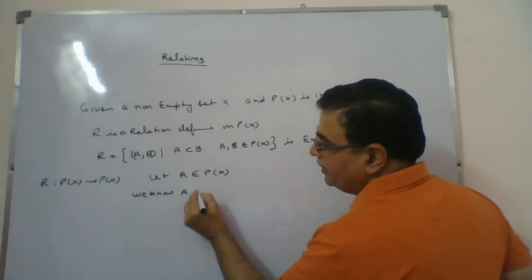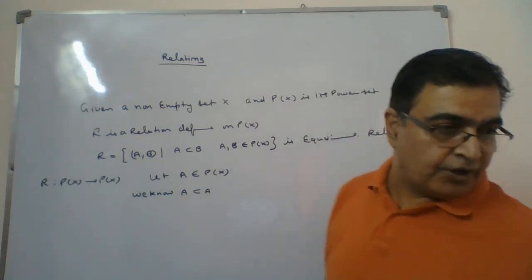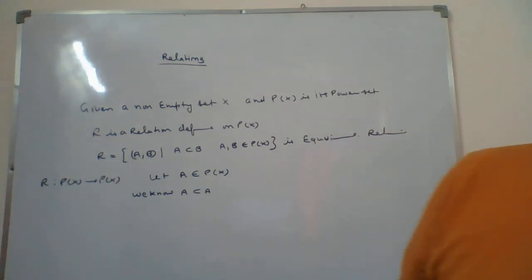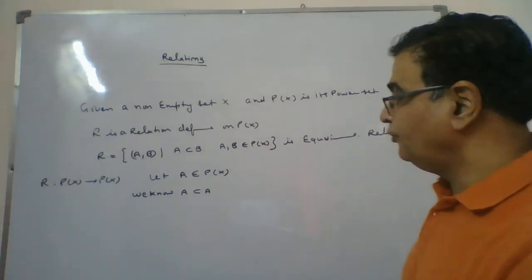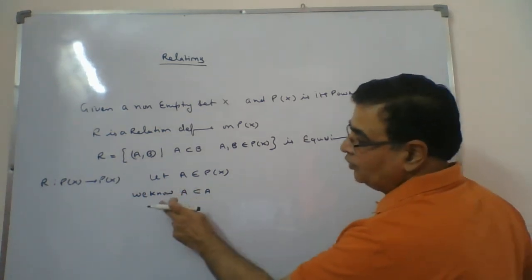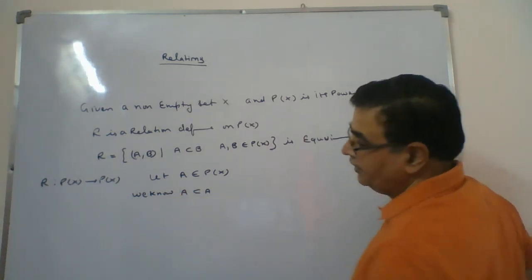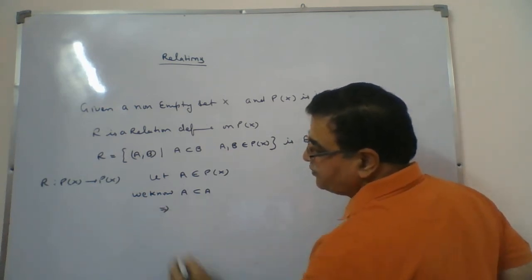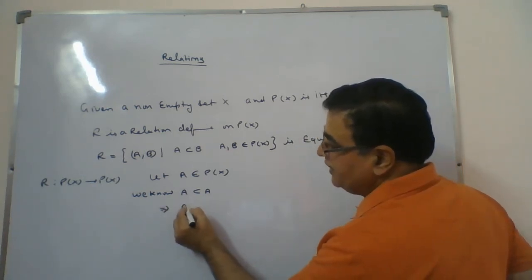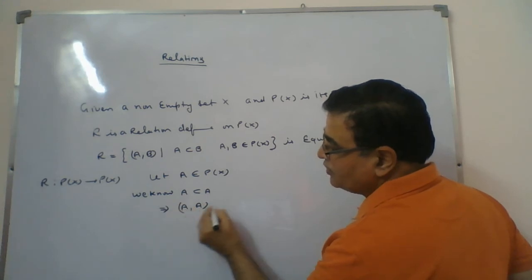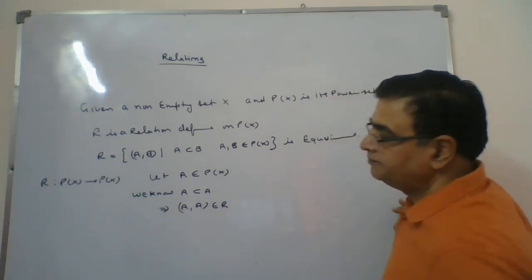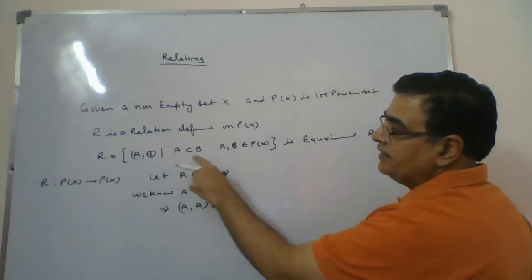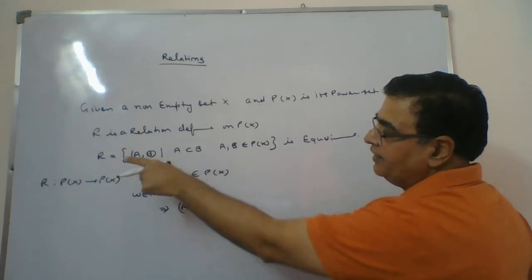If A is an element of the power set of X, then we know A is a subset of A. And if A is a subset of A, what should I say? (A, A) belongs to R, because A is a subset of A, so the relation is there.